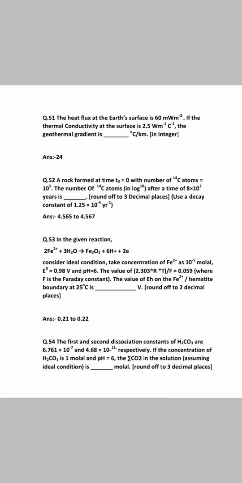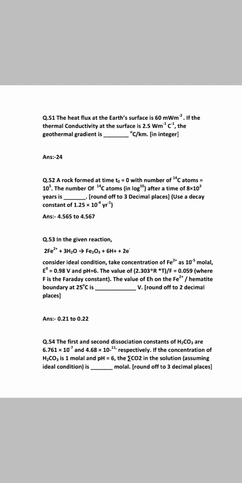The value of 2.303RT/F equals 0.059, where F is the Faraday constant. The value of Eh on the Fe²⁺ and hematite boundary at 25 degrees, so the potential difference is 0.21 to 0.22 volt.